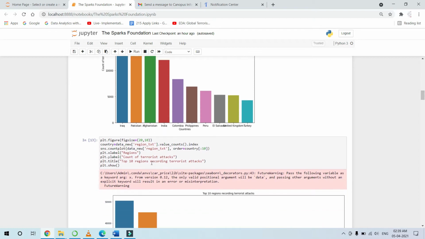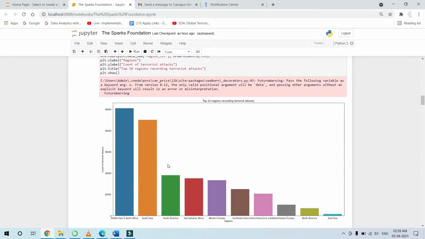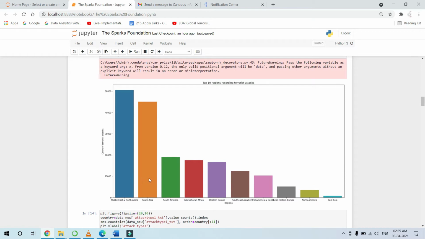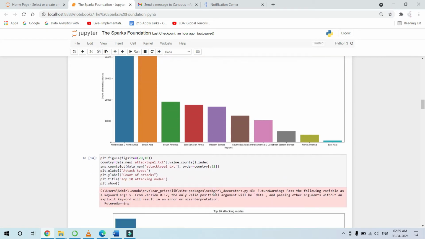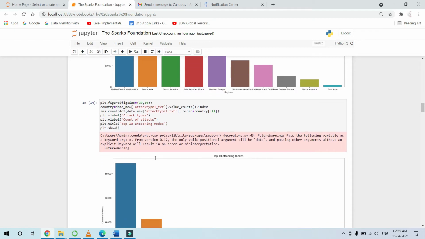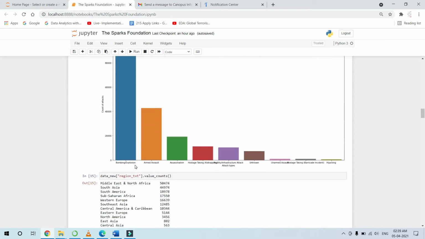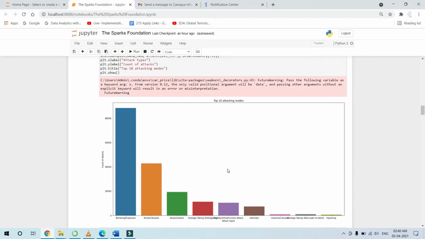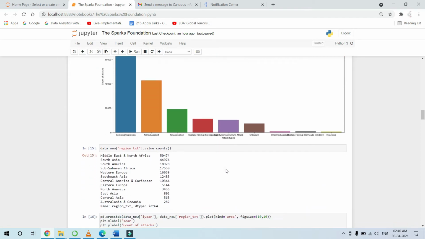Then the top 10 regions recording terrorist attacks are Middle East, South Asia, South America, Sub-Saharan Africa and so on. Now top 10 attacking modes. So this shows bombing, armed assaults, assassination, hostage and kidnapping, infrastructure attack and so on. These are the main modes of attacking.